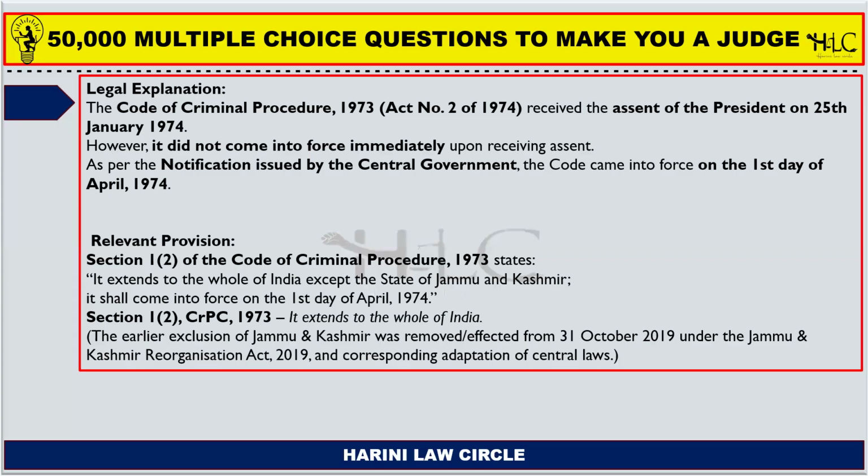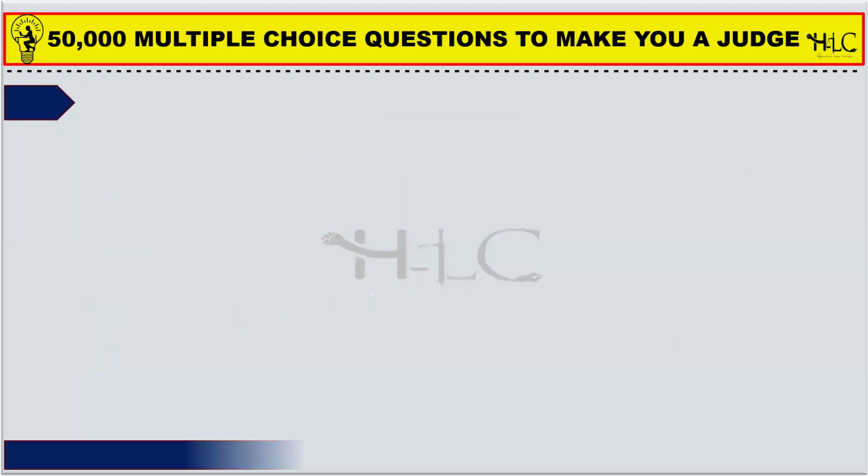Previously, the state of Jammu and Kashmir was exempted, but after the removal of special status for Jammu and Kashmir, the Jammu and Kashmir Reorganization Act of 2019 amended various acts and codes. So in that way, the Jammu and Kashmir exemption was removed.